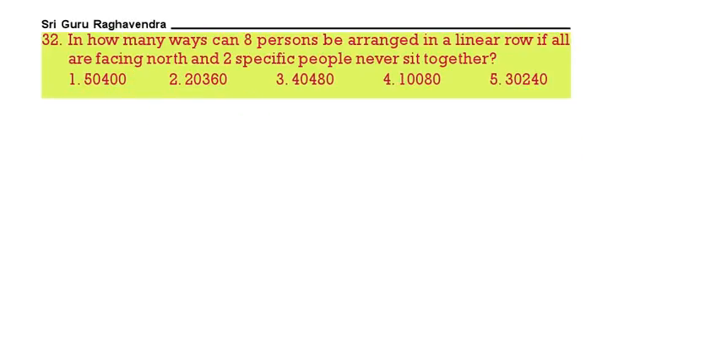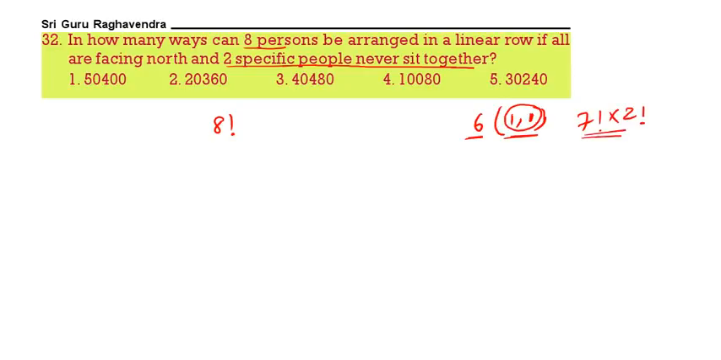See the next question. In how many ways can 8 persons be arranged in a linear row if all persons are facing north and 2 specific people never sit together? So 8 persons can be arranged in 8 factorial ways. Now there are 2 specific people who never sit together. So first, let us take the 2 people who always sit together. The other 6 are taken as individual units, and these 2 are 1 unit. Total 7 factorial. These 2 people can be seated in 2 factorial ways. So this is how we can arrange the 2 specific people sitting together.